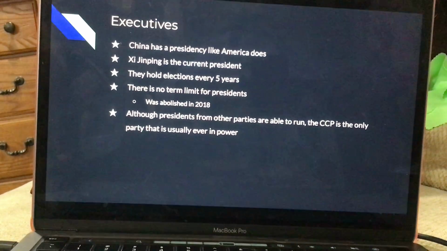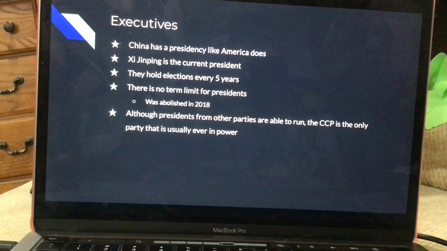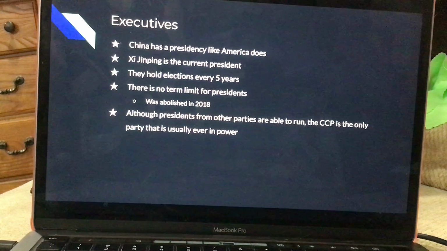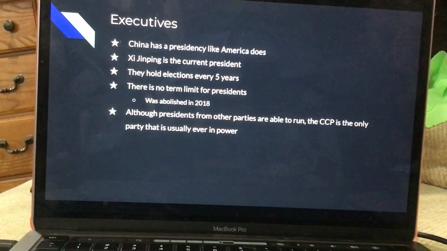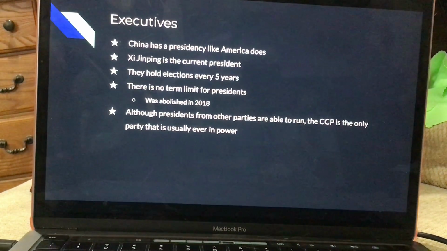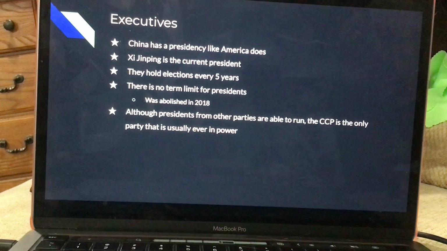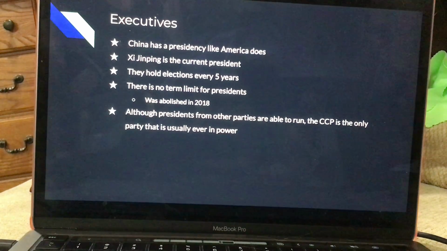The executive branch in China is also similar to America's, but not entirely. They do have a presidency like we have, and currently Xi Jinping is the current president. He's not very liked, though. He's reelected due to citizens' fear for him. They have elections once every 5 years, and there is no term limit for a president.